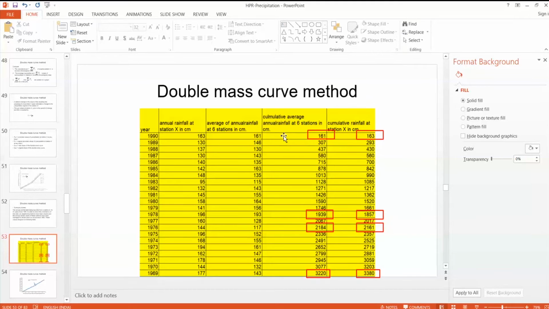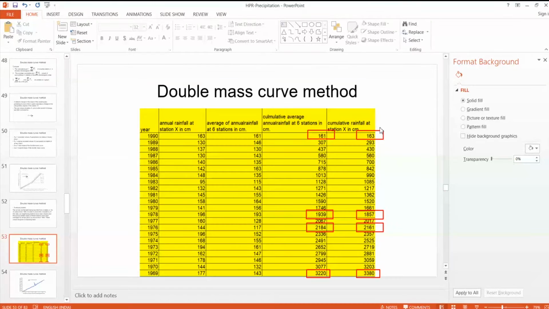Then we have to accumulate these rainfalls in reverse chronological orders at surrounding stations as well as station X. So cumulative average of annual rainfall at 6 stations: 161, then 161 plus 146, that will be 307, plus 130, 437. Like that, we are adding in reverse chronological order.